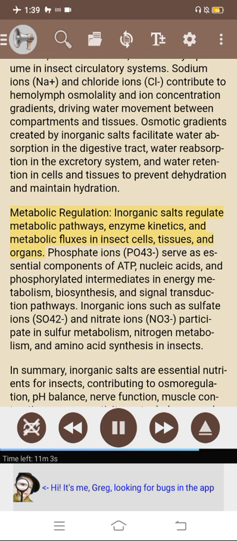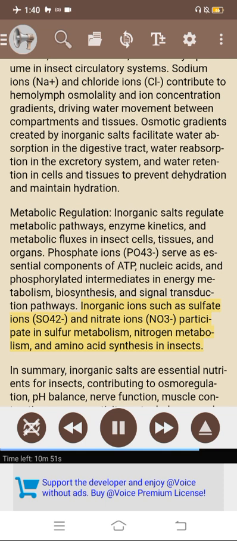Metabolic regulation. Inorganic salts regulate metabolic pathways, enzyme kinetics, and metabolic fluxes in insect cells, tissues, and organs. Phosphate ions (PO4 3-) serve as essential components of ATP, nucleic acids, and phosphorylated intermediates in energy metabolism, biosynthesis, and signal transduction pathways. Inorganic ions such as sulfate ions (SO4 2-) and nitrate ions (NO3-) participate in sulfur metabolism, nitrogen metabolism, and amino acid synthesis in insects.